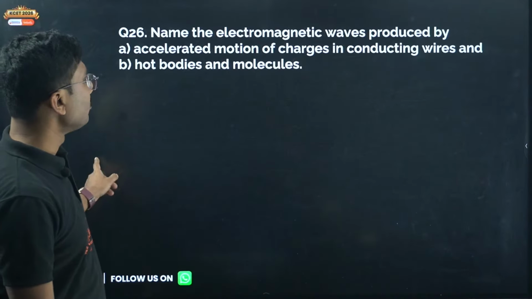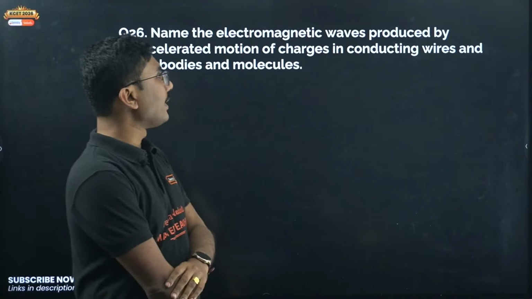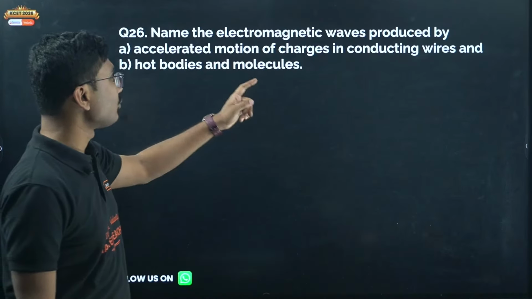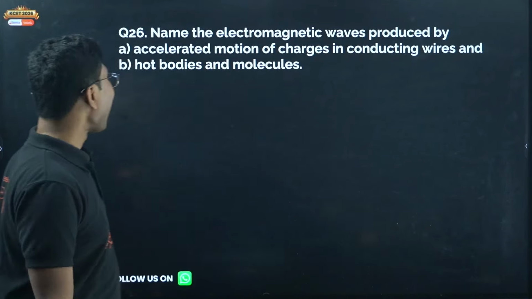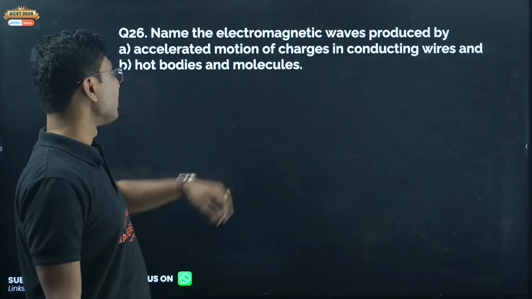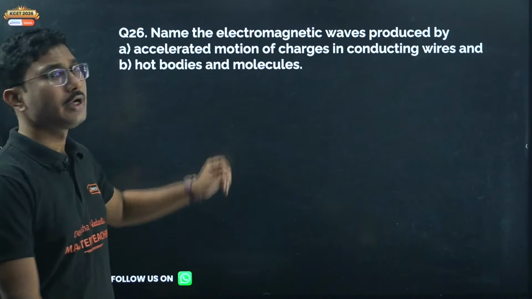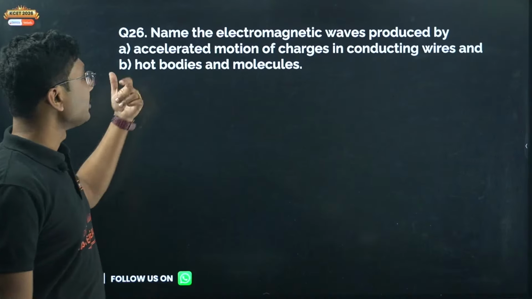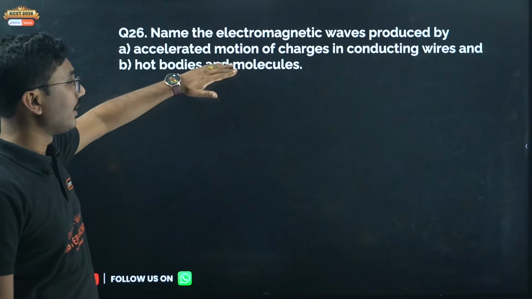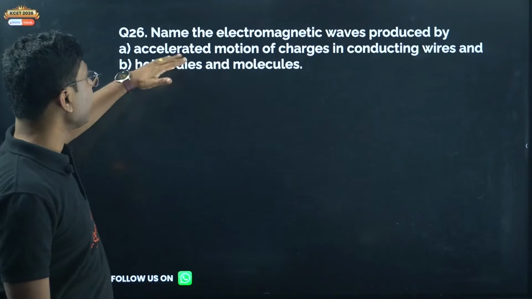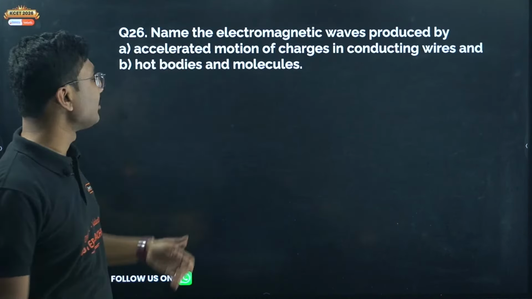Okay, let's move on. Name the electromagnetic waves produced by accelerated motion of charges in conducting wires and hot bodies and molecules. Okay, accelerated motion of charges in conducting wires basically produces heat. Hot bodies also produce heat. So infrared radiation. Actually, I think in both cases it will be infrared radiation.